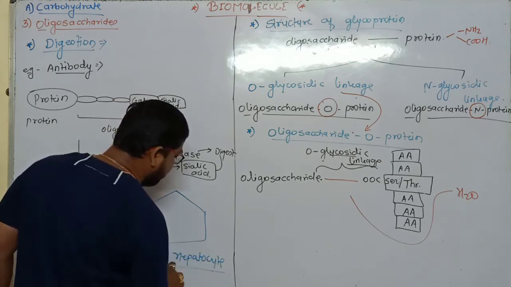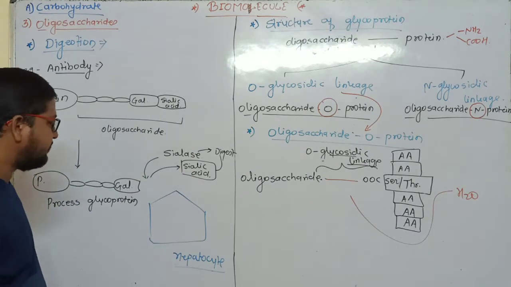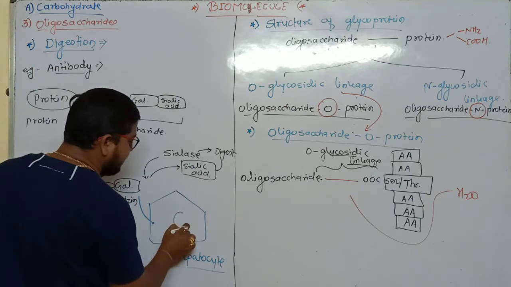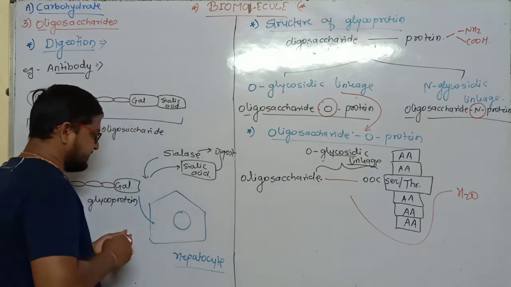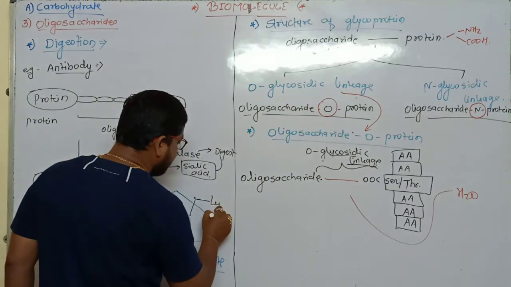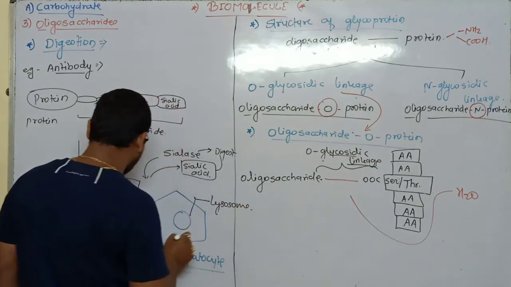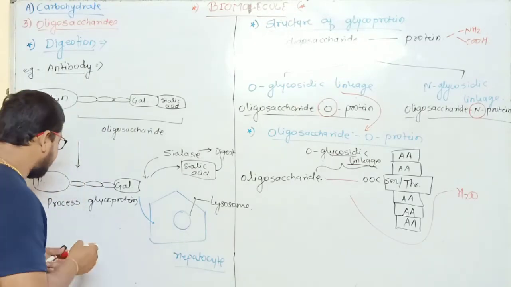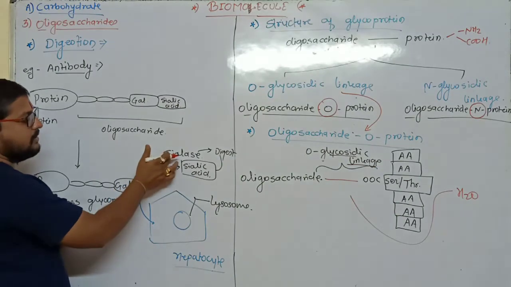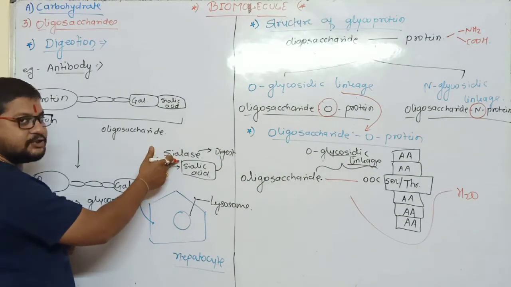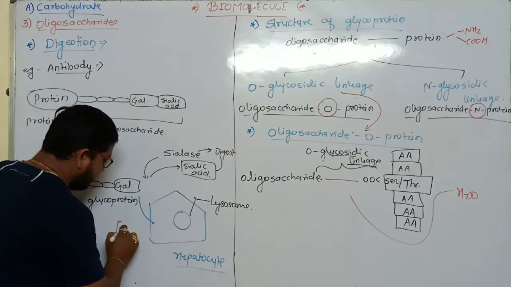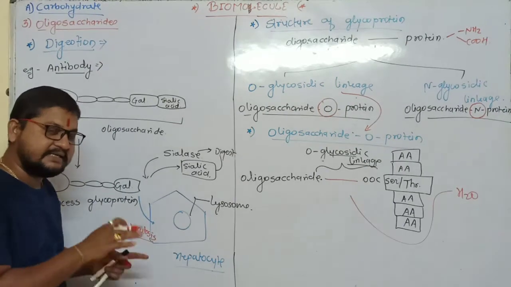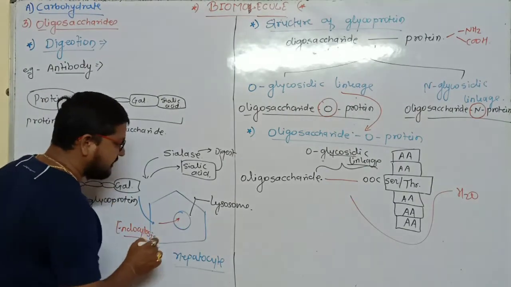The hepatocyte cell is present in the liver. In this hepatocyte cell, the lysosome cell organelle is present. By means of endocytosis, the glycoprotein, after the enzymatic action of sialidase, enters inside the cell and then into the lysosome.